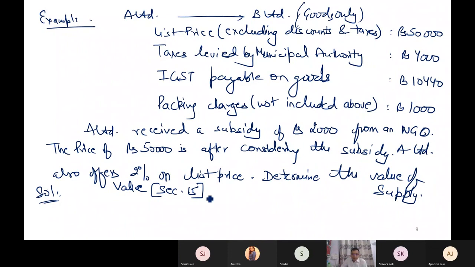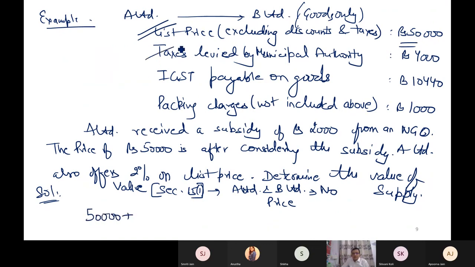Value is to be determined in section 15 subsection 1. Why 1? Because A Limited and B Limited, if nothing is mentioned, I am assuming are not related, and price is the only criteria. If that is the case, then how much is the transaction value? Actual price 50,000.